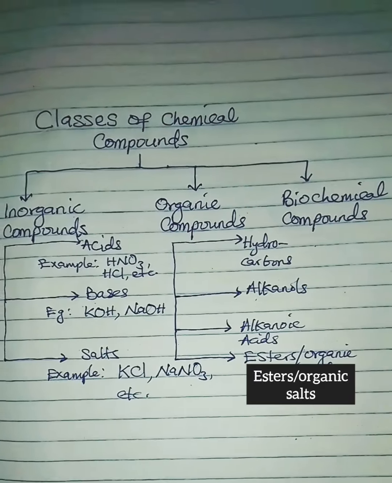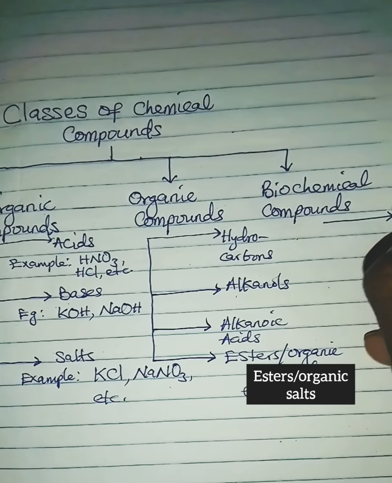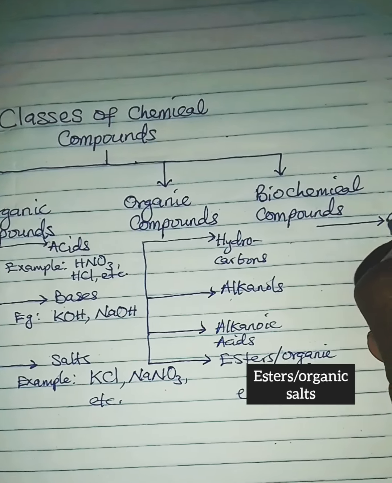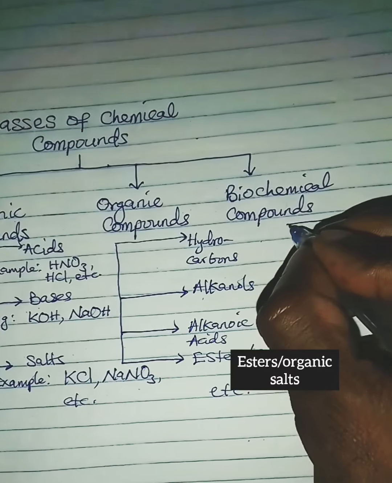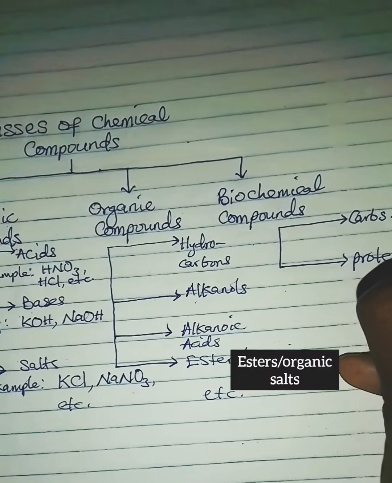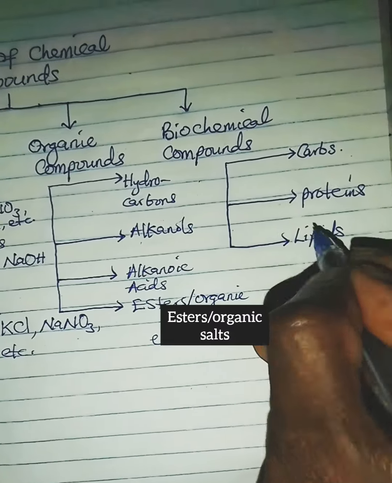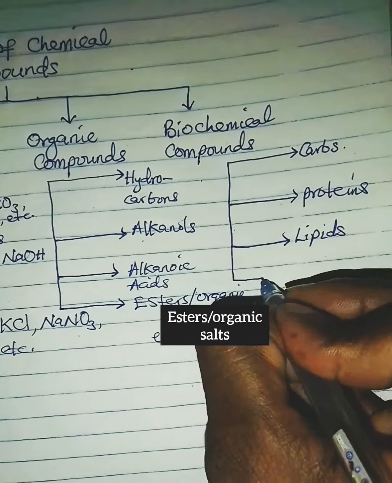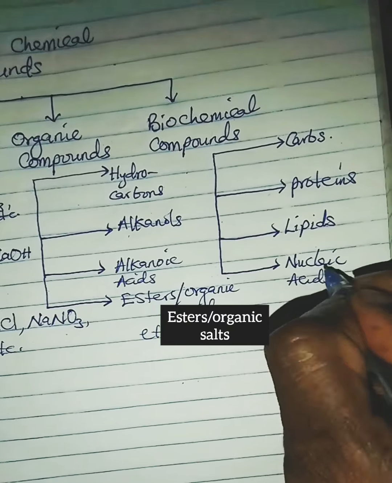Now, biochemical compounds are compounds that are found in living things or living organisms, which determine their structural functionality. We have carbohydrates, which are built up with glucose, galactose, or fructose. We have proteins, which are built up with amino acids. We have lipids, which are built up with fatty acids and glycerols. And we have nucleic acids, like deoxyribonucleic acid and ribonucleic acids.